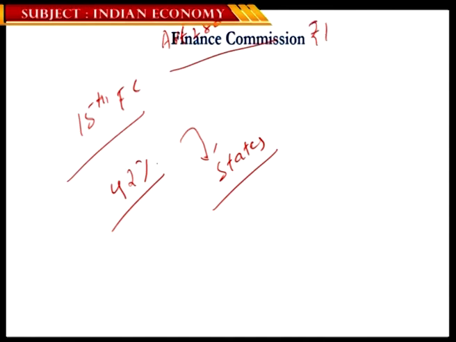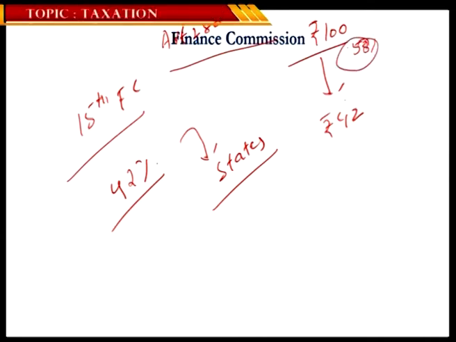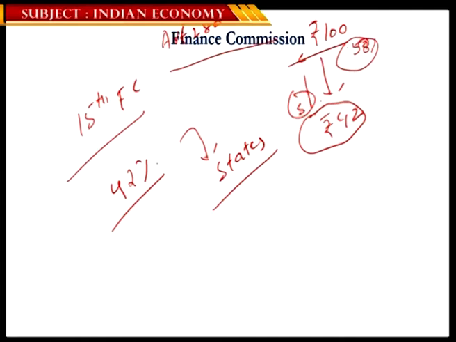So this 42%, what does it mean? Out of every 100 rupees of tax revenue the center makes, it is going to share around 42 rupees with all the states. So it does mean that 58 rupees is what the center keeps, and 42 rupees is what is shared with the states. And this is what we call vertical distribution. The distribution of how the tax revenue is shared between the center and all the states and union territories is what we call vertical distribution.